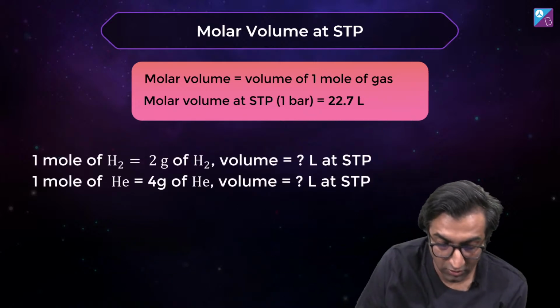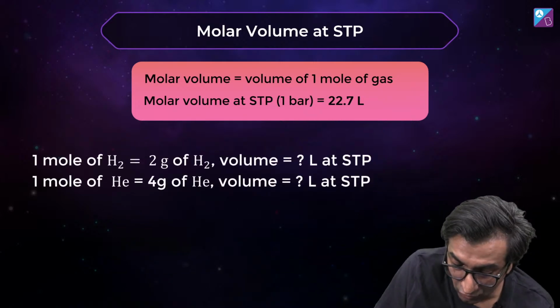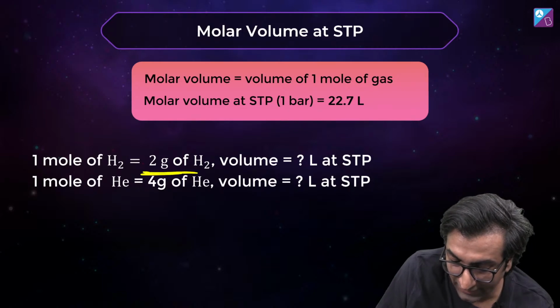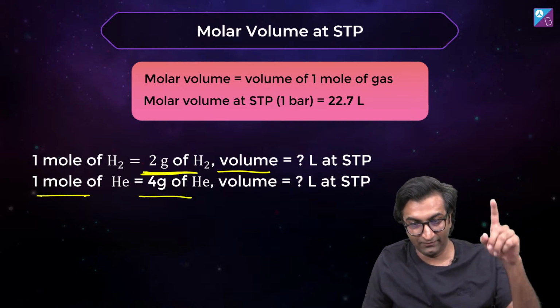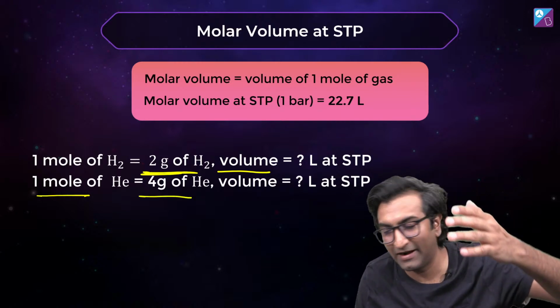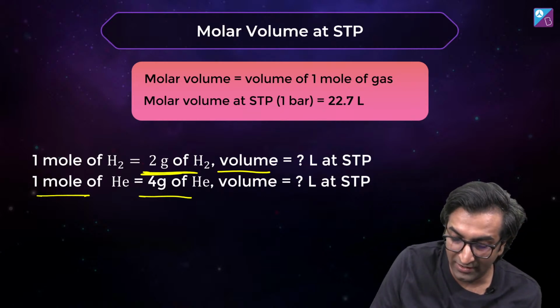Okay, so 1 mole of, what is the implication? 1 mole of hydrogen is 2 gram of hydrogen. What will its volume be? 1 mole of He is 4 gram of He. Answers in the chat, please. It's okay, you studied earlier, now study this.